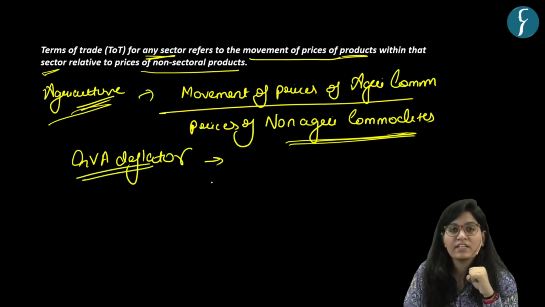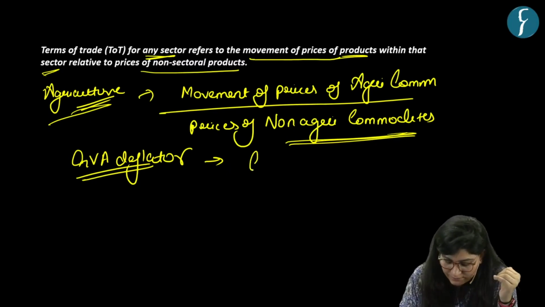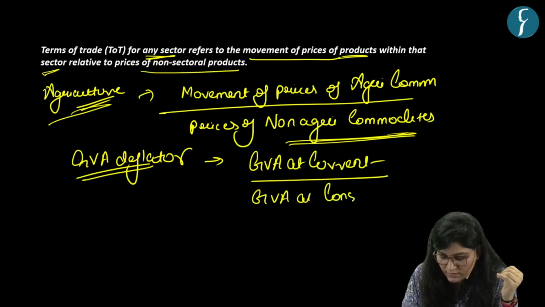Now what is the GVA deflator? Gross value added deflator, which is also a measure of inflation. It is GVA at current price divided by GVA at constant price. Okay.